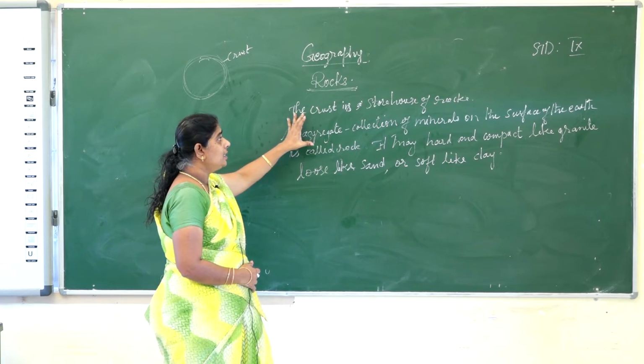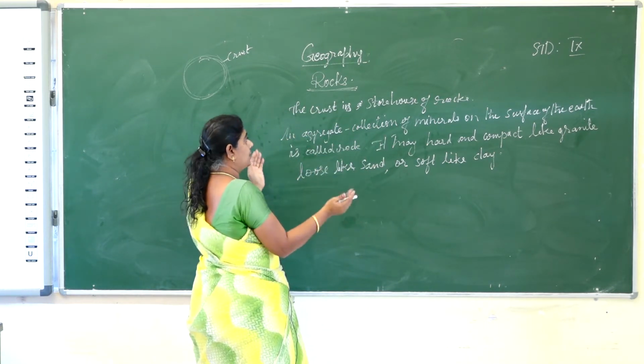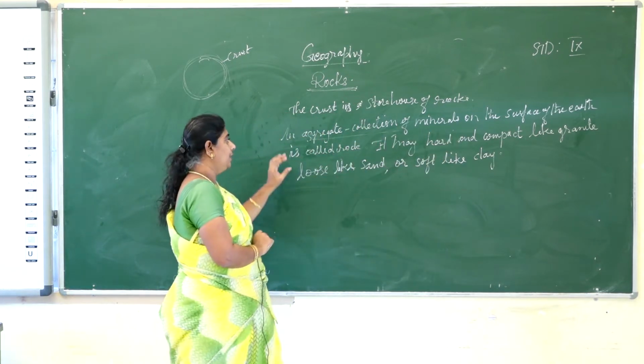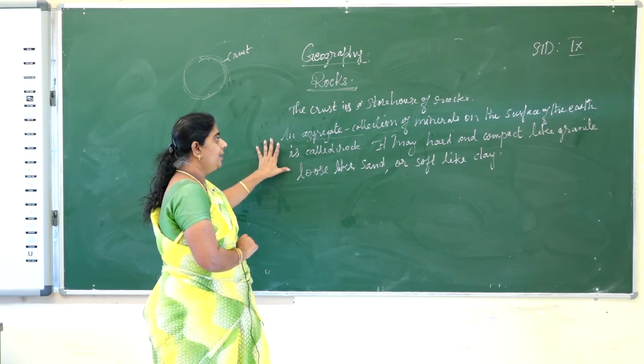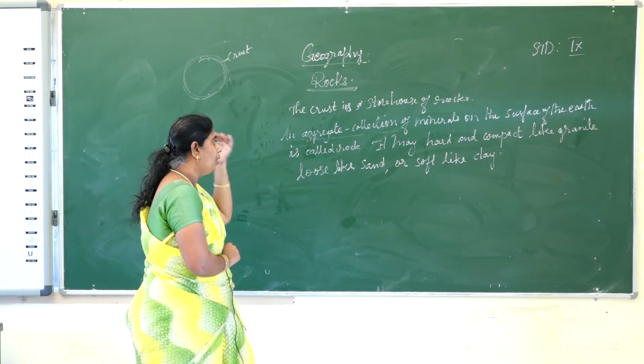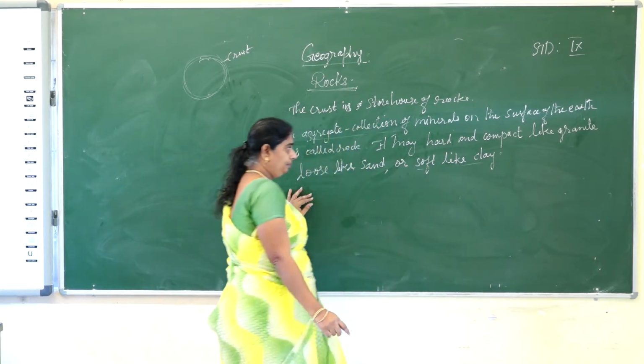The crust is the storehouse of rocks. It consists of rocks and it is a collection of minerals on the surface of the earth, and it is called rock. It may be hard and compact like granite, or it may be loose like sand, or it may be soft like clay.